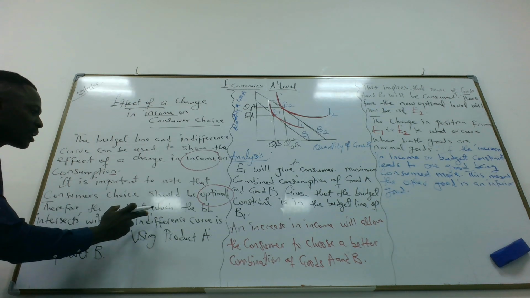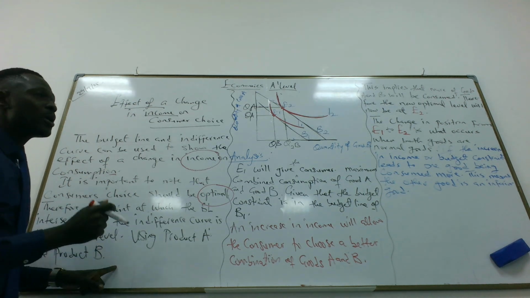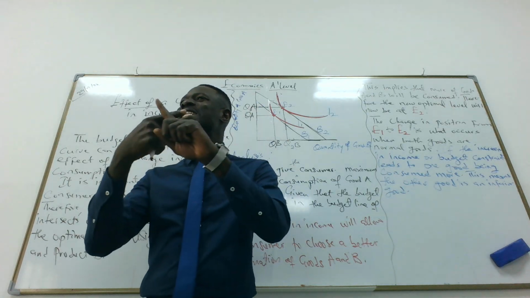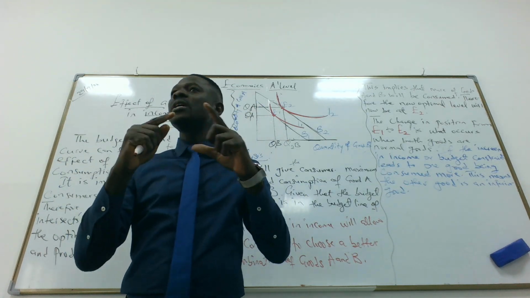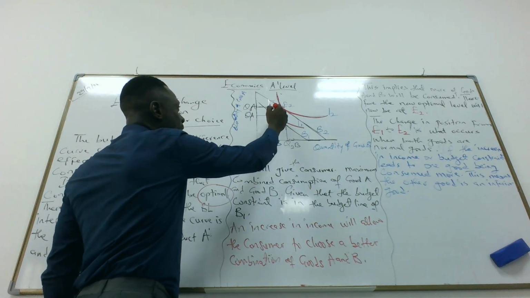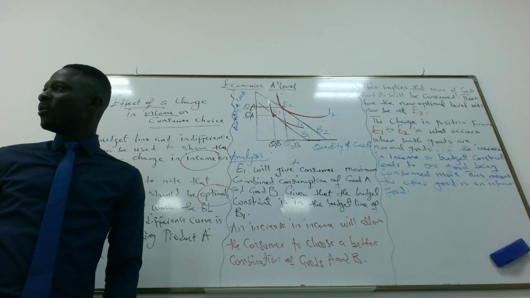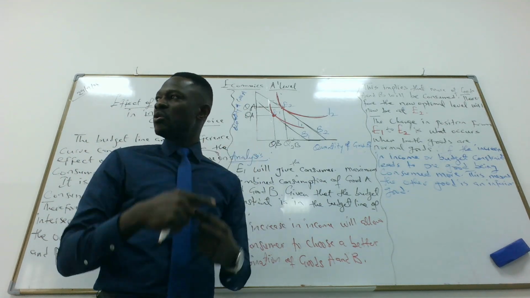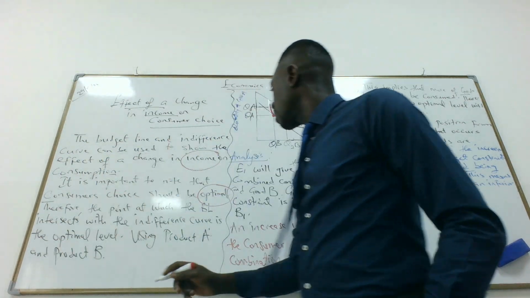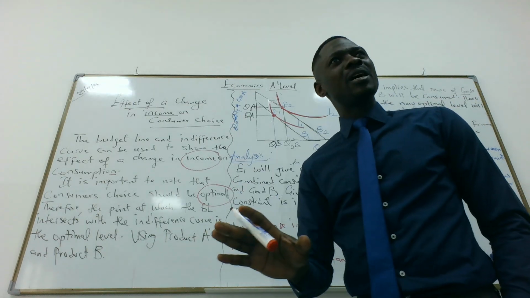So therefore, the point at which the budget line intersects the indifference curve is the optimal level. So we have the intersection between the budget line and the indifference curve. Where they intersect, it's called the optimal level. So here, the optimal level is here, which is E1. The budget line and the indifference curve are intersecting at E1. Are you with me, please? Good. If you have a question, please ask.